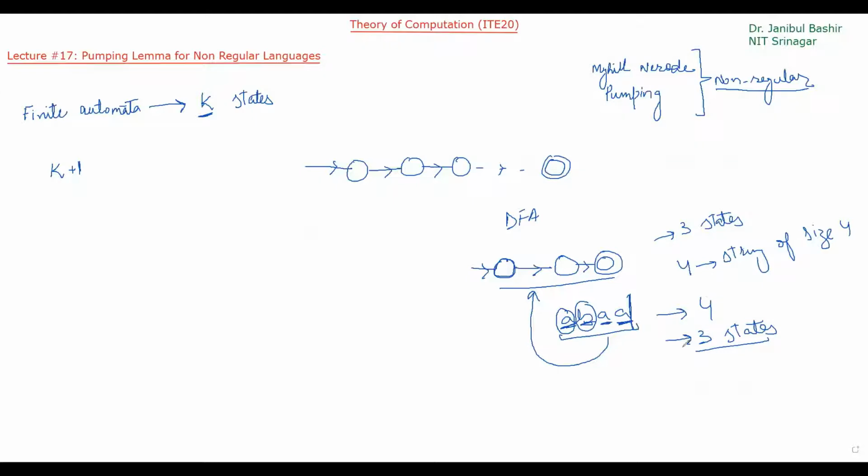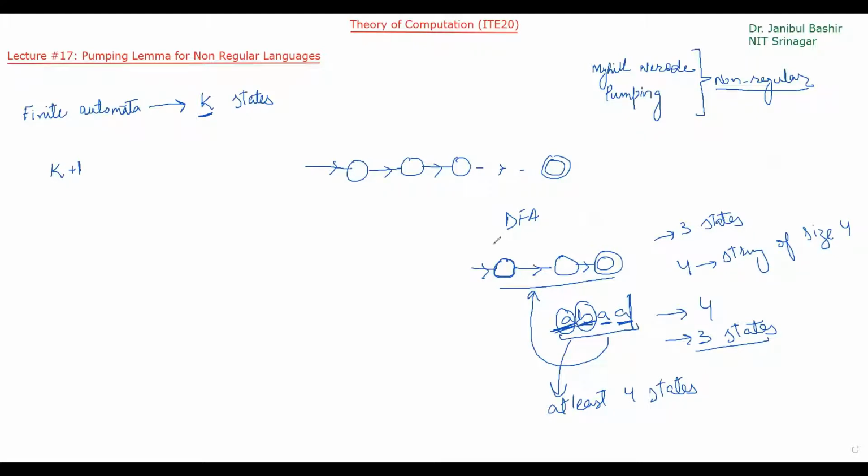The length is 4 and the states are 3. If we are changing a state on each symbol, then it should have at least how many states? At least 4 states. Then only I can say that on every symbol I am changing the state, because the length is 4.